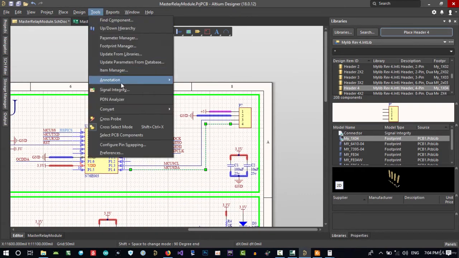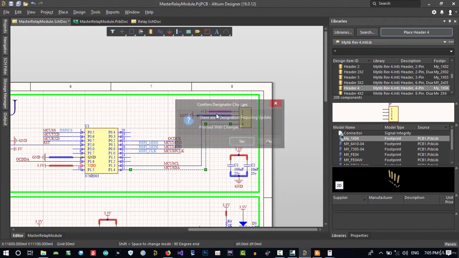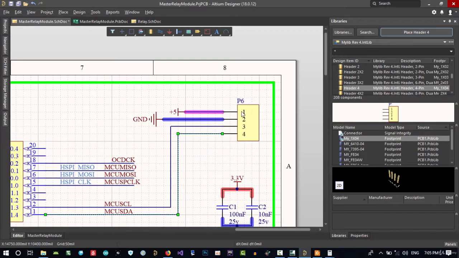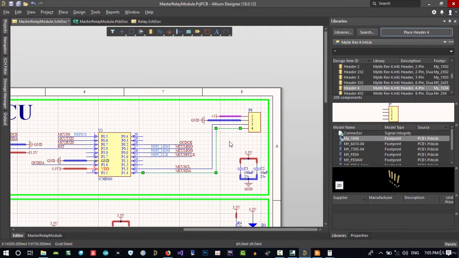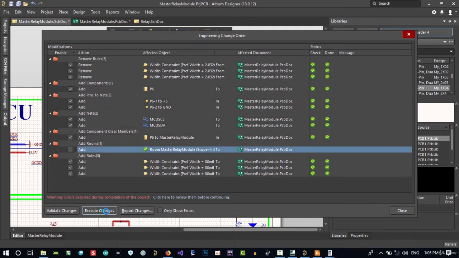And let's just annotate it. You know that when you add another component, you should annotate it. Let's just annotate it. You see, I did annotate it. And update our PCB with new changes. Execute.